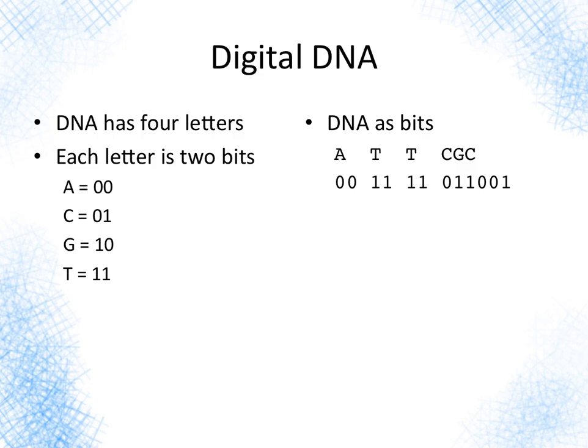DNA is digital. It has 4 letters, A, C, G, and T, and each letter can be coded as 2 bits, 00 for A, 01 for C, 10 for G, and T is 11. So we can spell out a string of DNA base pairs as bits. So we just translate it, right? If we have ATT, that becomes 001111. And CGC becomes 011001.